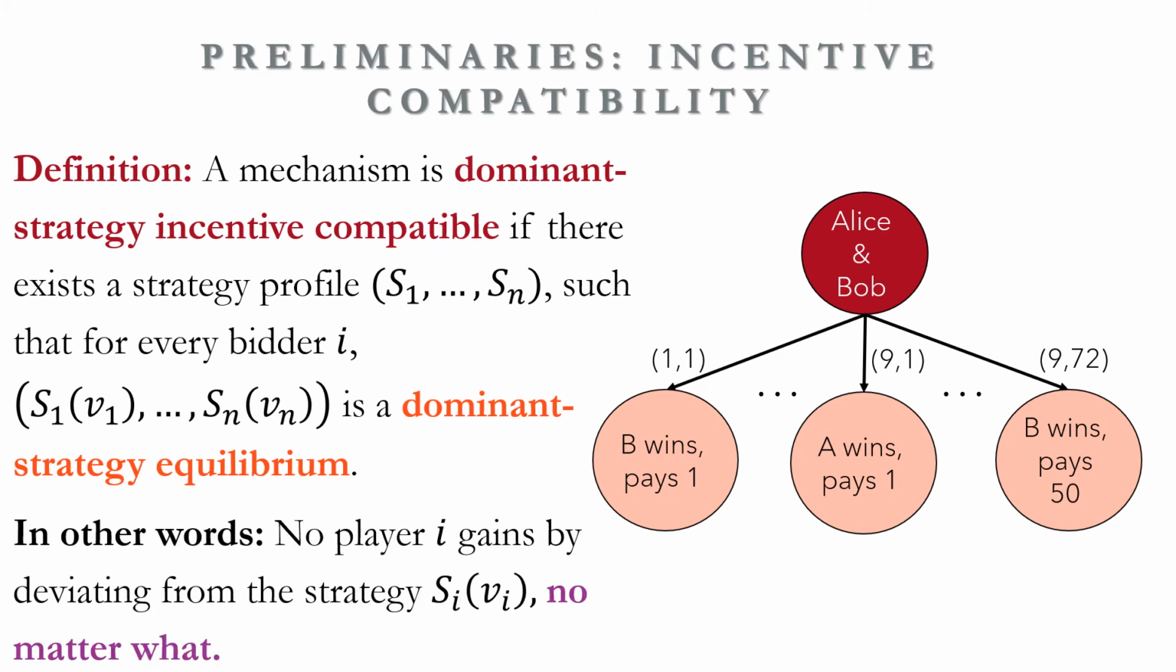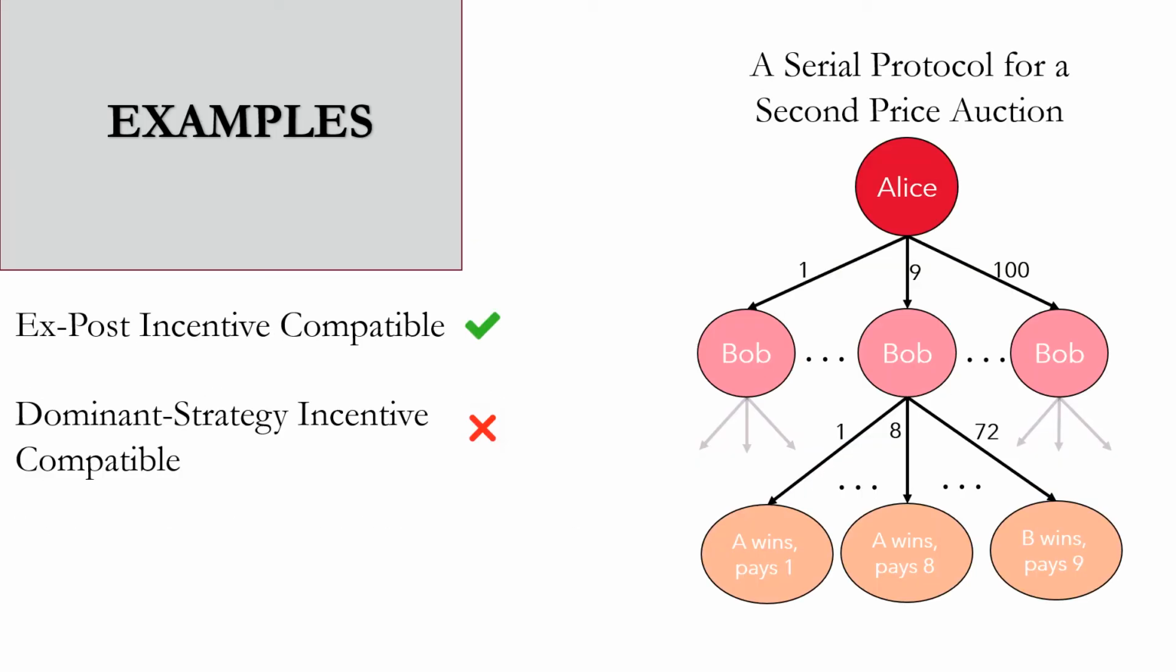It means that no matter what the other players do, it is not beneficial for any player to deviate from his strategy. Now let's see some examples. We remind that as we have seen before, the serial implementation of a second price auction is ex post incentive compatible, but not dominant strategy incentive compatible.